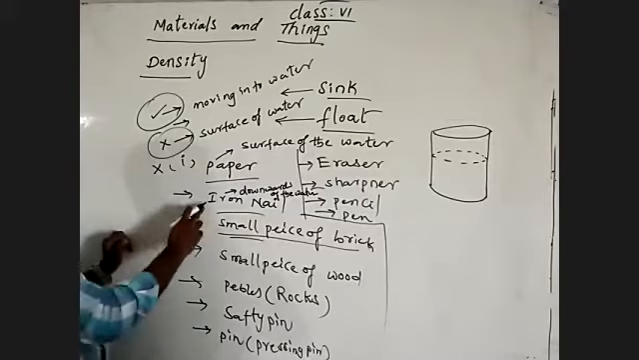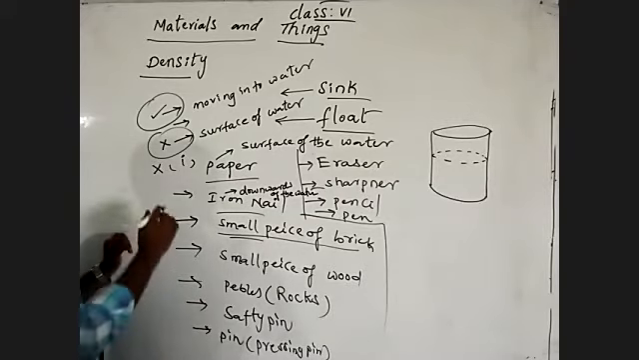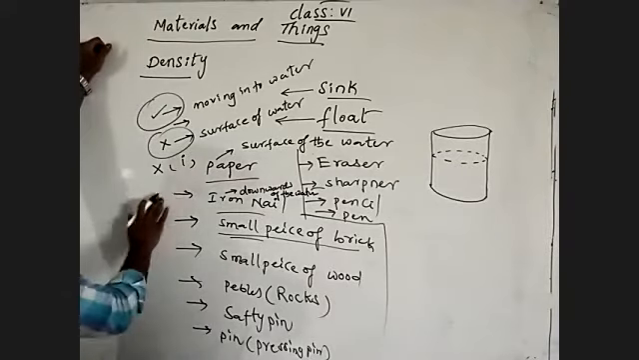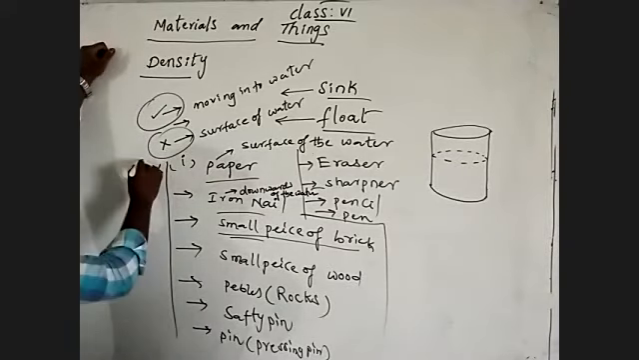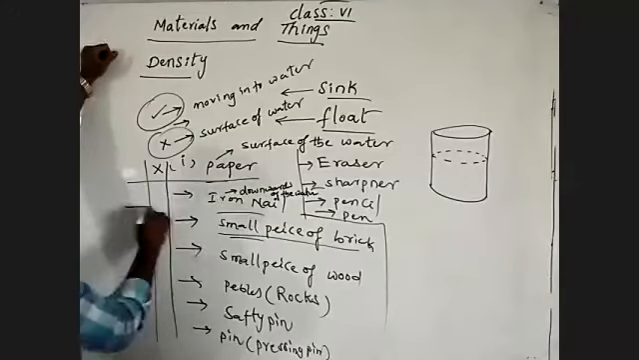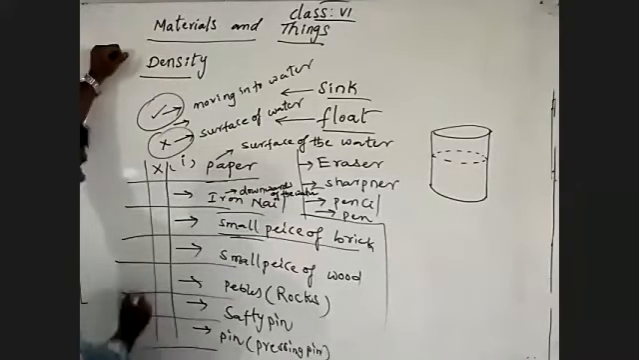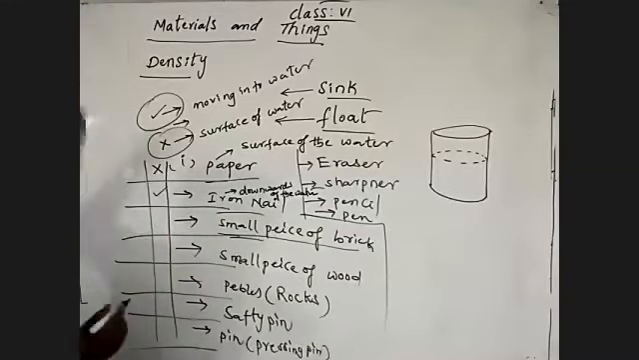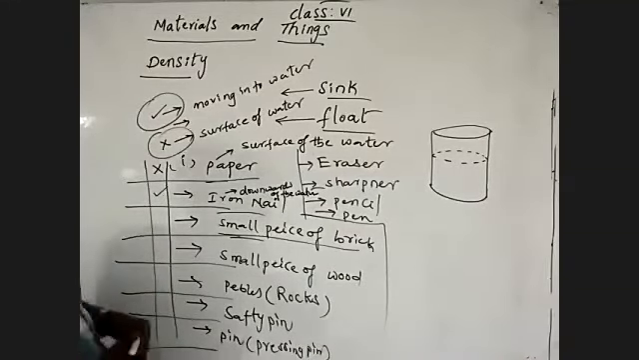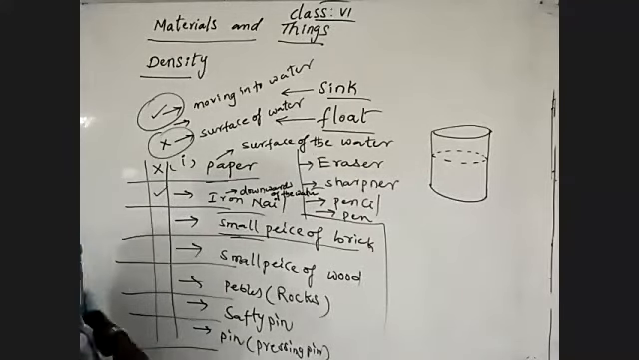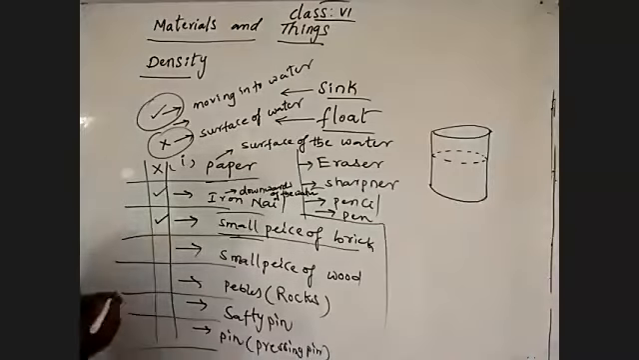Okay. And the iron nail moves downwards into the water. See there. So next, small piece of brick. When we are dropping the brick into the water, the brick will move downwards.